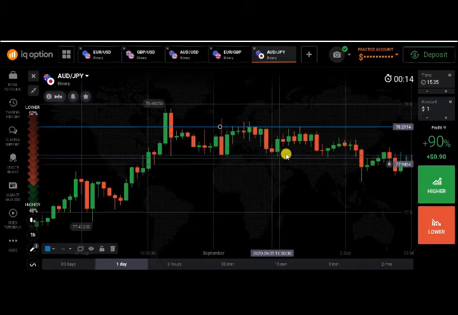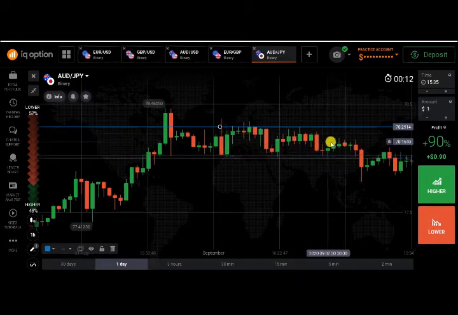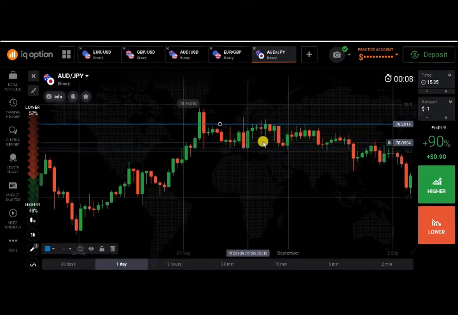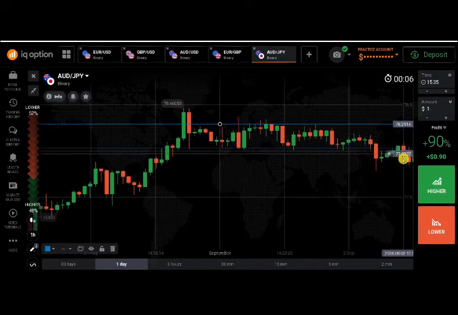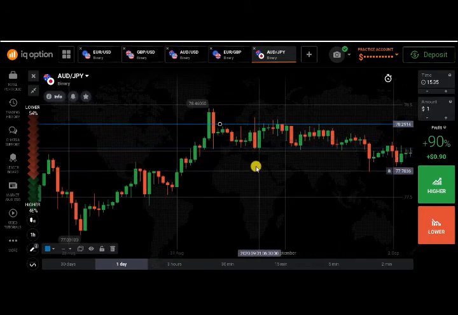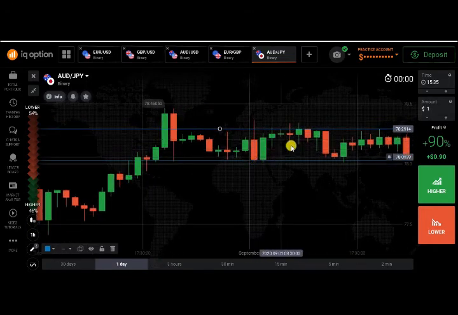At this ranging market, this was an uptrend, so you need to wait for the breakout to happen. Otherwise you can't trade. But you can trade on the ranging market at the levels.